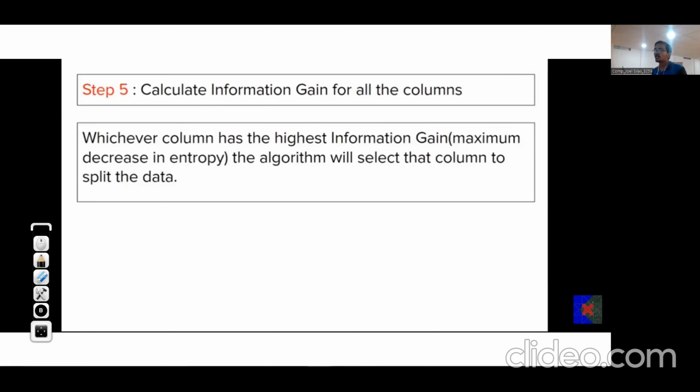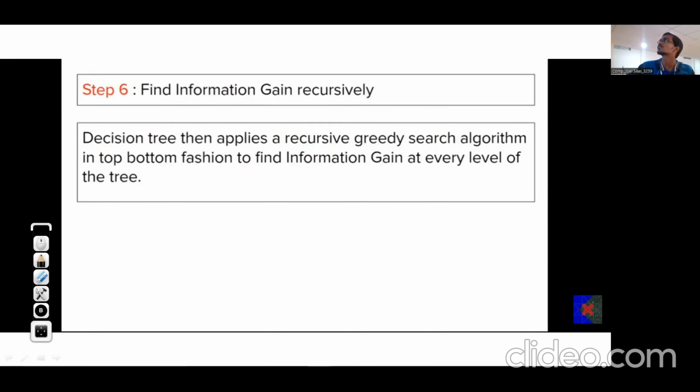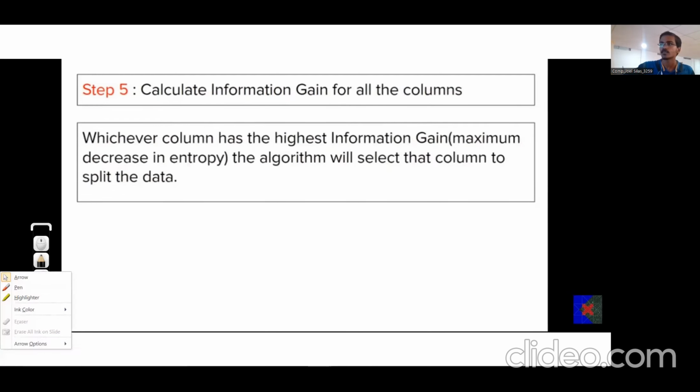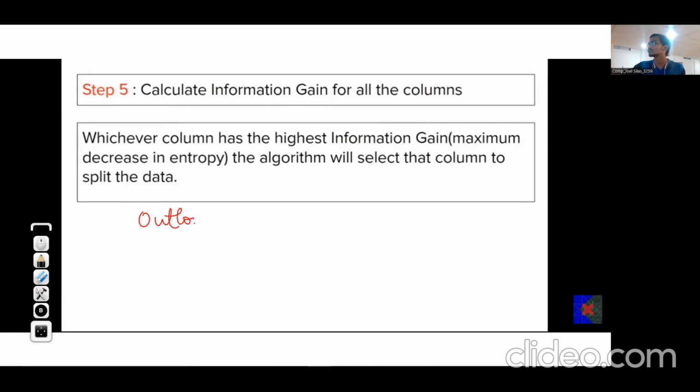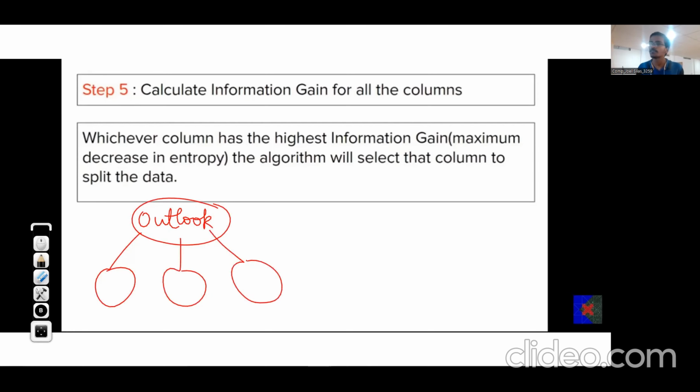So in this way, we need to build individual trees. For example, we'll consider outlook as one feature. We'll do the splitting, which depends on the number of possible values for outlook, like rainy, sunny, overcast.